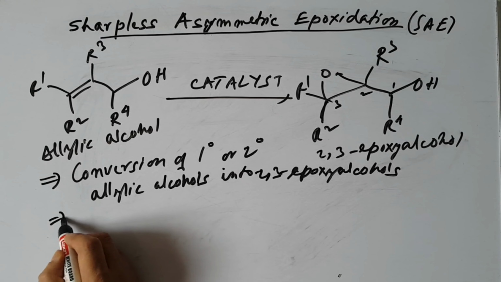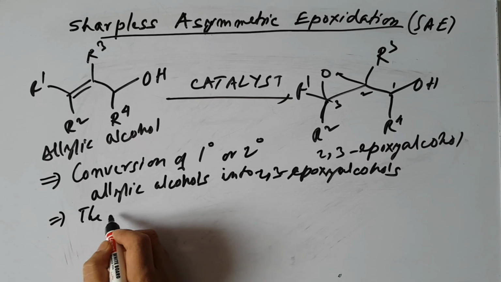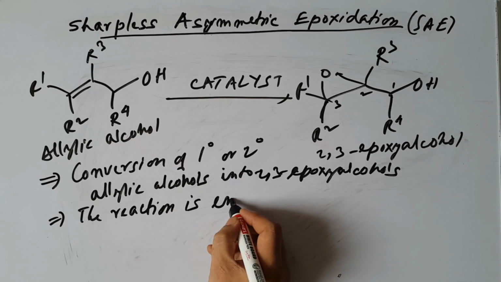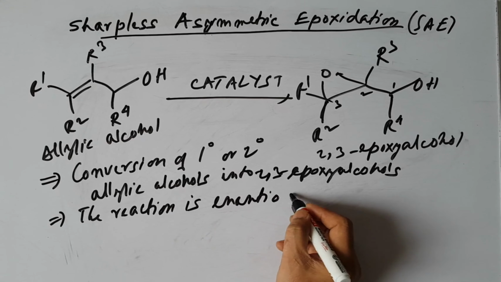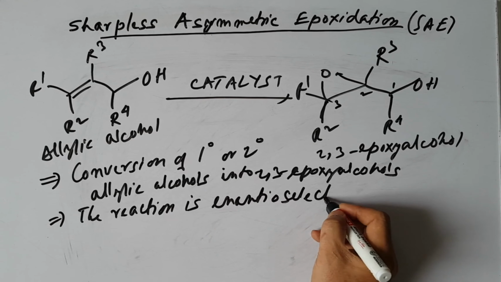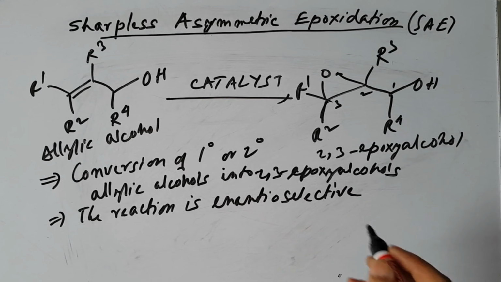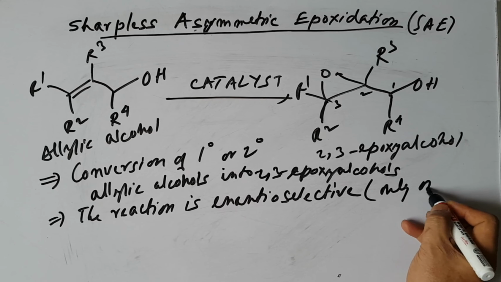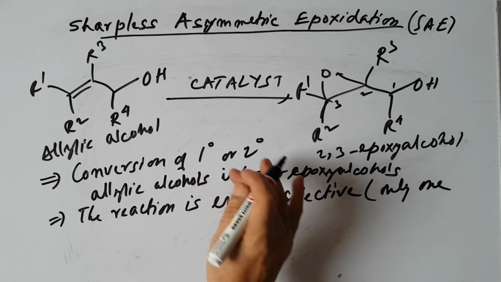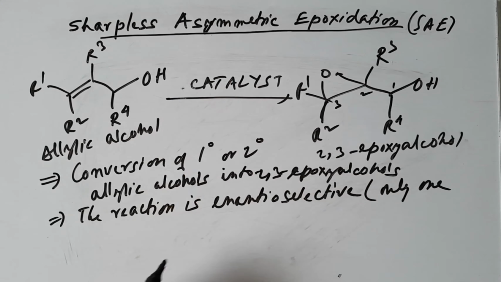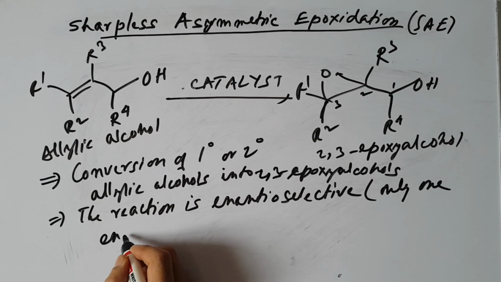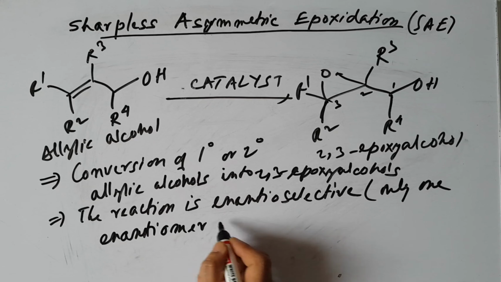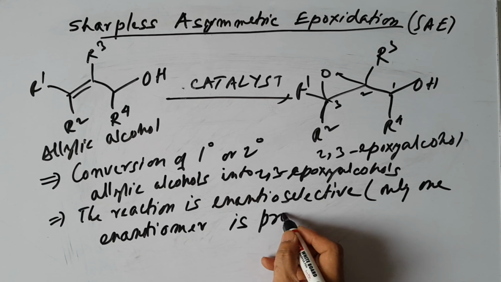The second point is that the reaction is enantioselective. Only one enantiomer is formed, only one enantiomer is produced.